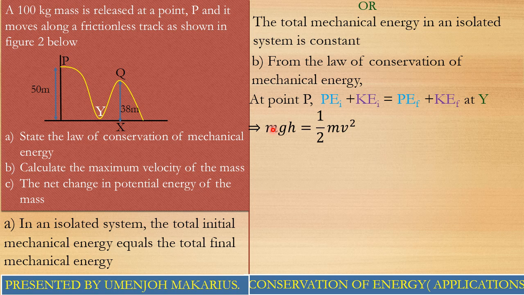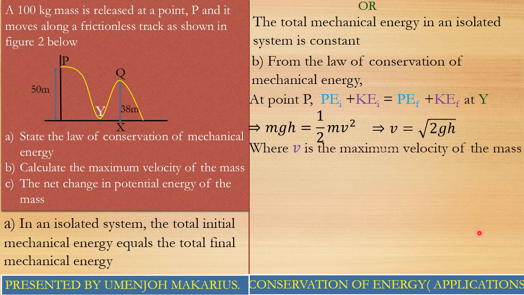Great. So if we make v the subject, we are going to have v equal to the square root of 2gh. But friends, we have involved symbols that we do not know, right? Symbols like v and h. So we must define those symbols. Friends, I am insisting that each time you're answering a question that has to do with physics, make sure you define symbols. It's very important. If you don't define symbols, guys, the examiner is going to be very mad at you, and you know what can happen when the examiner becomes mad at you, right? Yeah. So we have to define symbols.